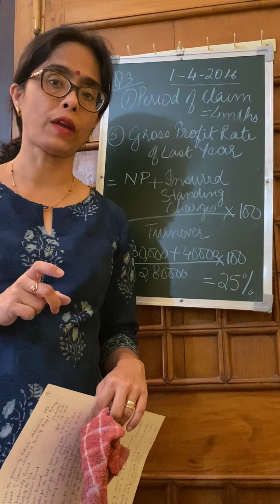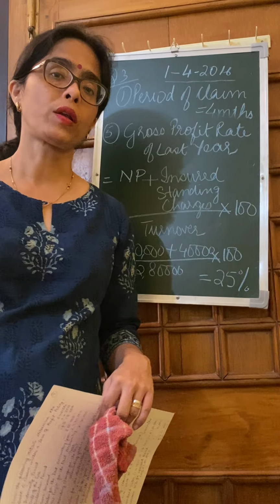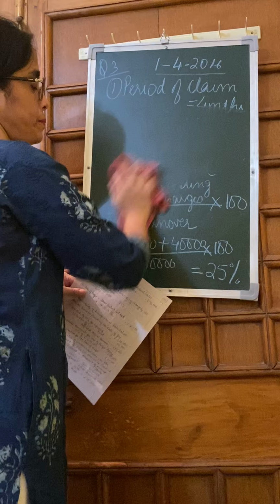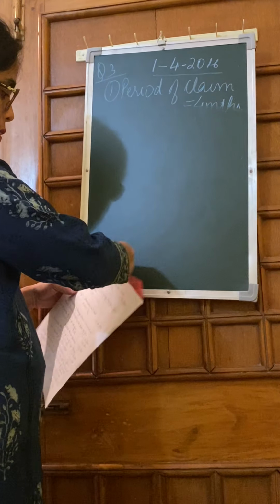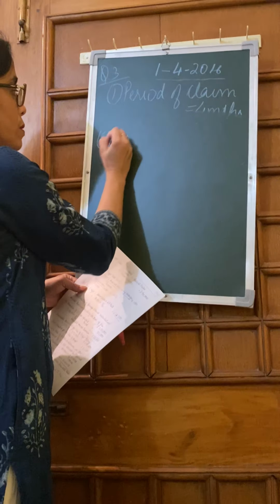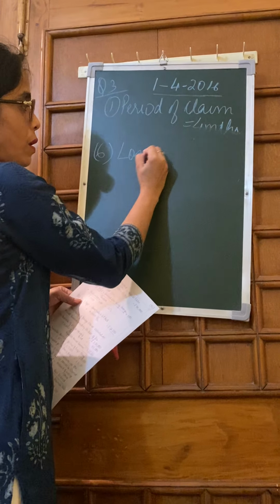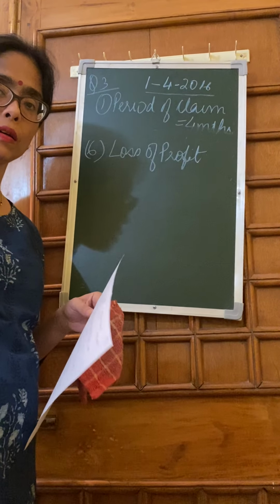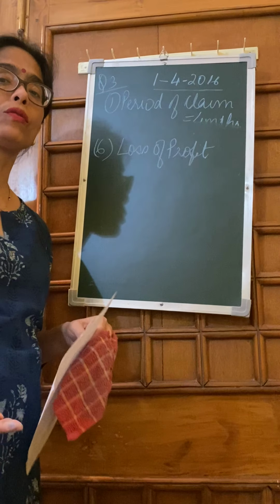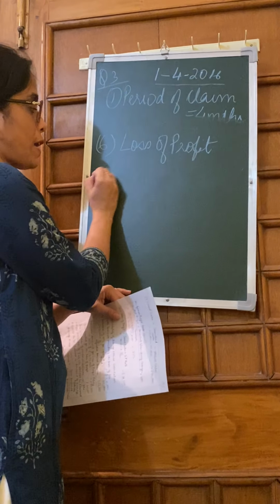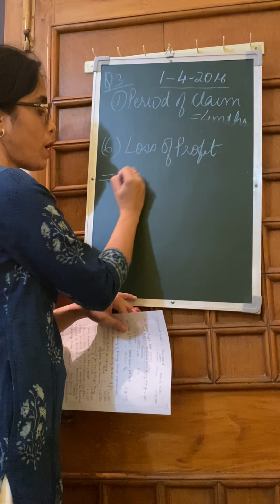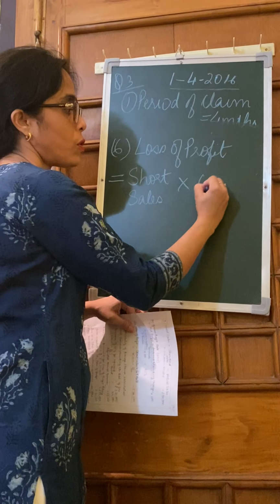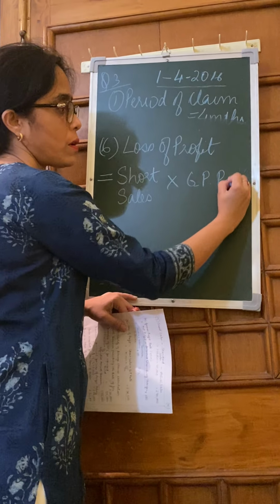So we had a short sales of 90,000. Now we have to find out what is the amount of profit that we have lost due to this fire. Next, number 6, we'll find out what has been the loss of profit, because the entire intention of this loss of profit policy is to cover the amount of profit that we lose due to a particular accident. So what do we find out? We find out short sales into gross profit rate or ratio.